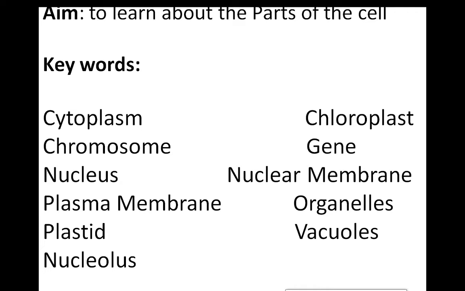Write down first: cytoplasm, chloroplast, chromosome, gene, nucleus, nuclear membrane, plasma membrane, organelles, plastid, vacuoles, nucleolus. We are going to look at the exact meaning of these terms, and side by side their structure as well as their function. So shall I start?